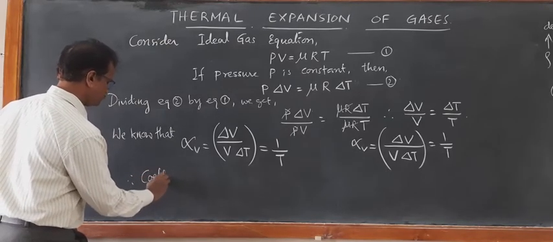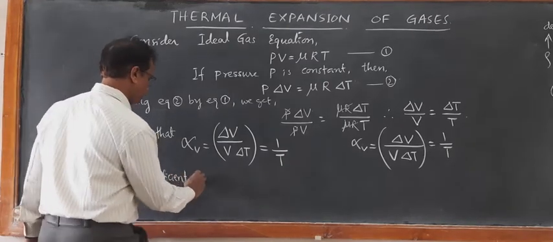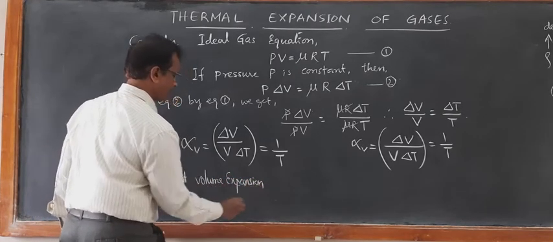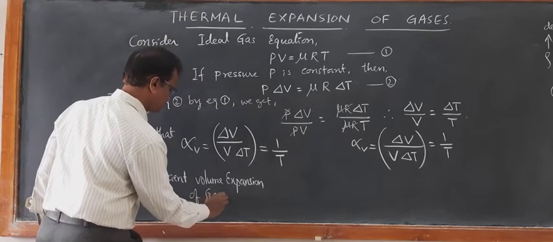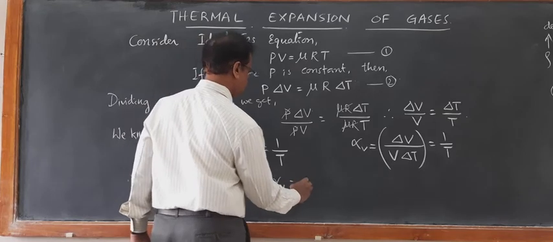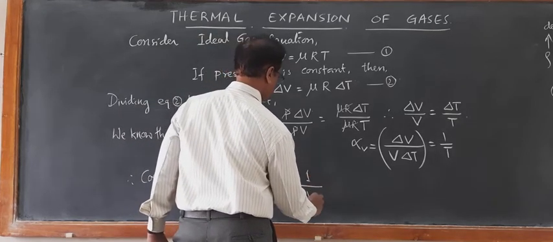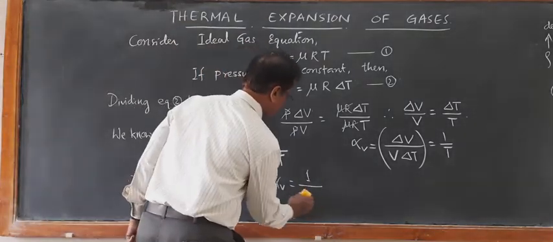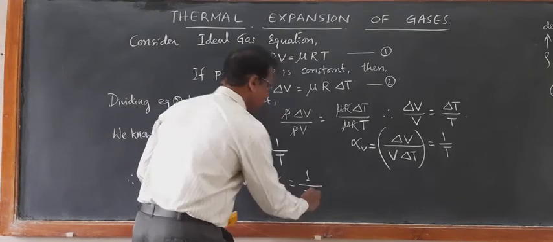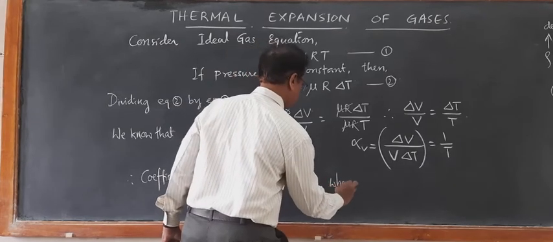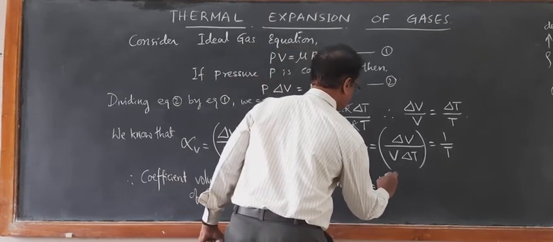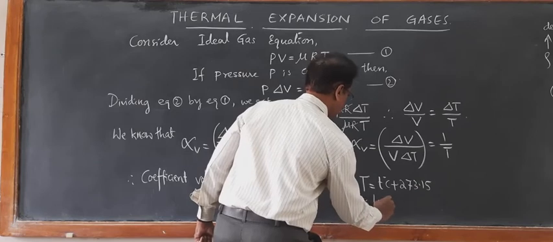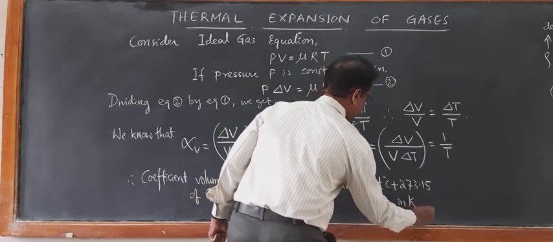Therefore, the coefficient of volume expansion of gases, alpha V, is equal to 1 by T. Remember, when I write T in capital letter, it means temperature in Kelvin, where T is the temperature in degrees Celsius plus 273.15, the temperature in Kelvin.